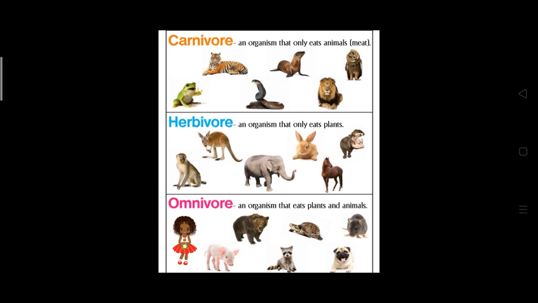And the last group is omnivorous animals. Here the animals will eat both plants and other animals. We human beings belong to omnivorous. So we are eating both plant products and other animals also. So based on food habit, animals are classified into three groups.